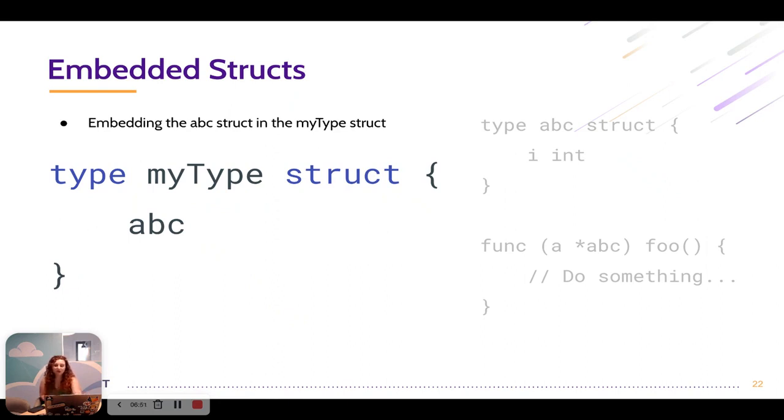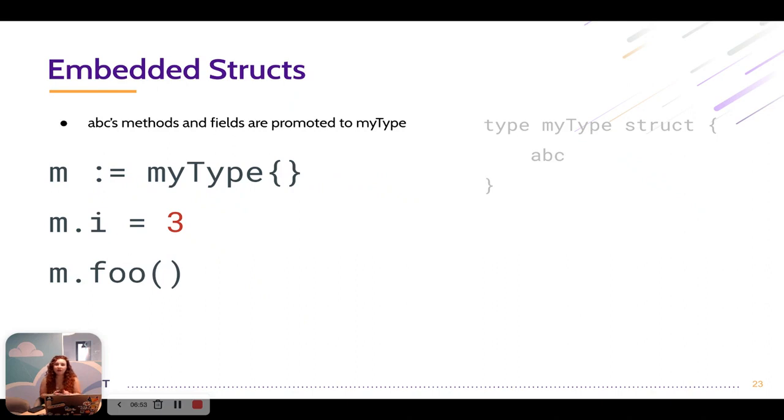Now, what this causes is that ABC's fields and methods are promoted to myType. So myType now has access and can use these fields and methods exactly like ABC does. So we have access to the I field, we can set it, we can get it, and we have access to the foo method, which is exactly the same method that we have on ABC.